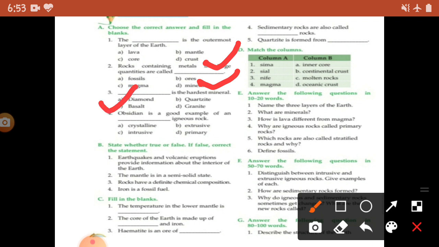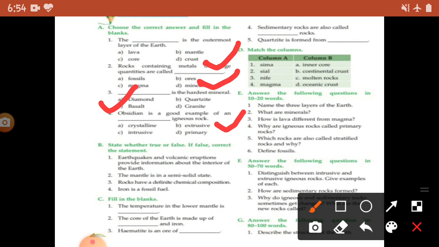Next we have: obsidian is a good example of an igneous rock. So its options are crystalline, extrusive, intrusive or primary. So its answer will be option number B. Obsidian is a good example of an extrusive igneous rock. Okay, so I hope, student, you understand this question.